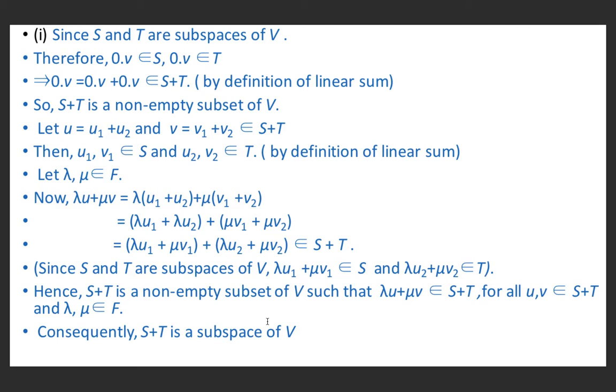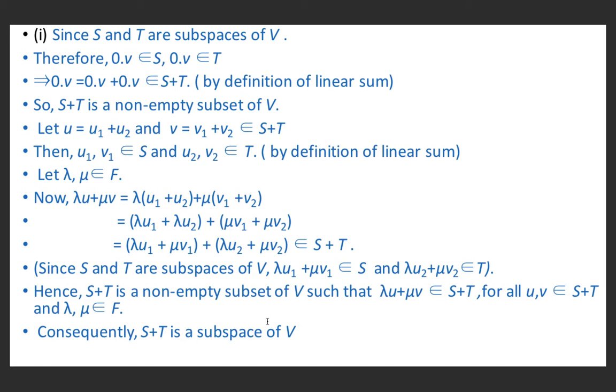Let u is equal to u1 plus u2 and v equal to v1 plus v2 such that u and v both are elements of S plus T. Then u1 and v1 belong to S and u2 and v2 belong to T. Let lambda and mu belong to F. Now lambda u plus mu v is equal to lambda into (u1 plus u2), because u is equal to u1 plus u2, plus mu into (v1 plus v2), because v is equal to v1 plus v2.